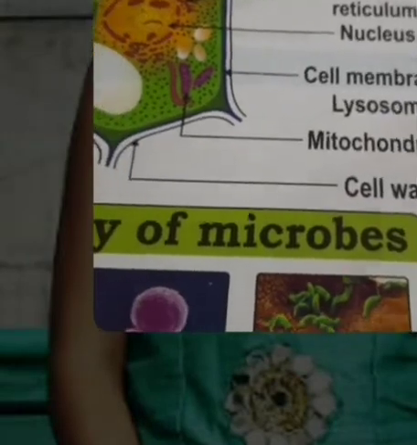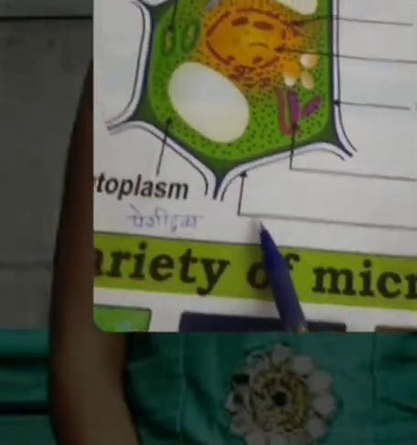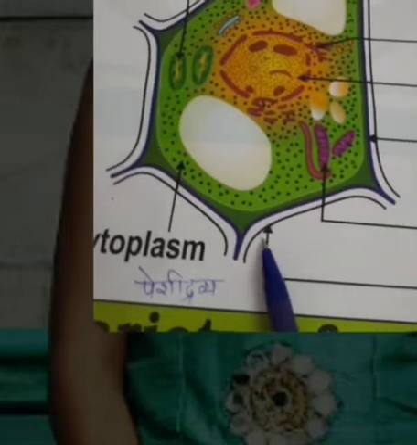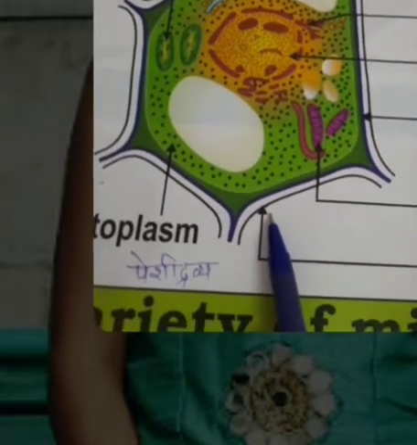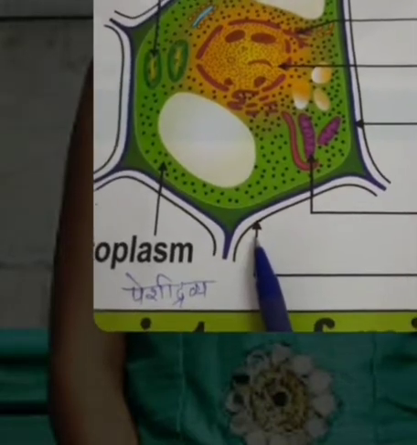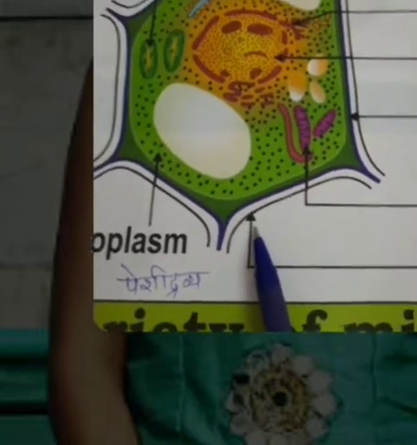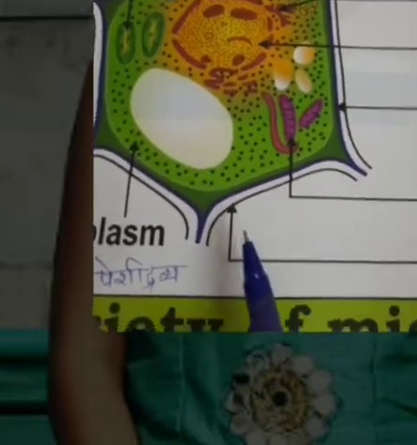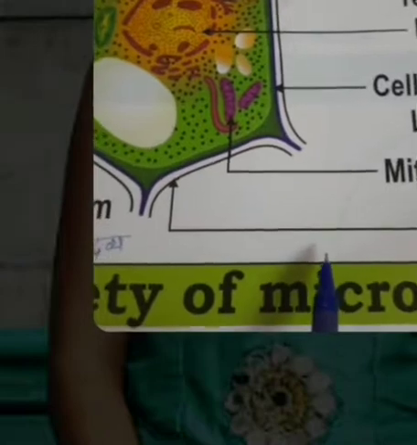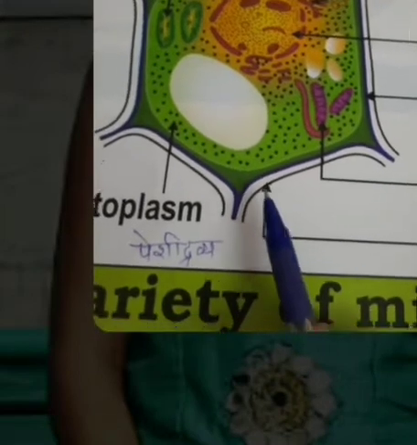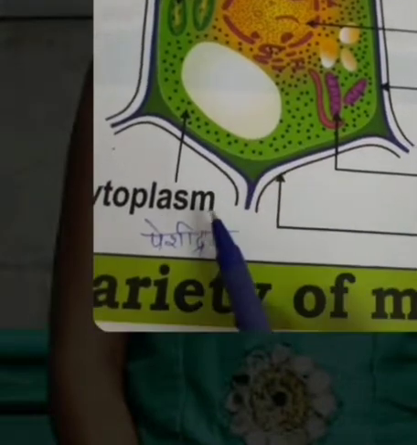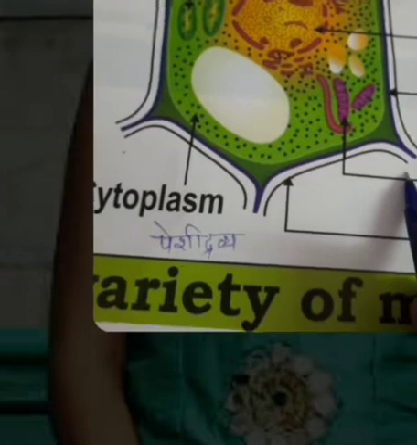First we see the cell wall. The meaning of this is as of its name, that is the wall of the cell, which is known as the cell wall. The two cells are joined with this cell wall.